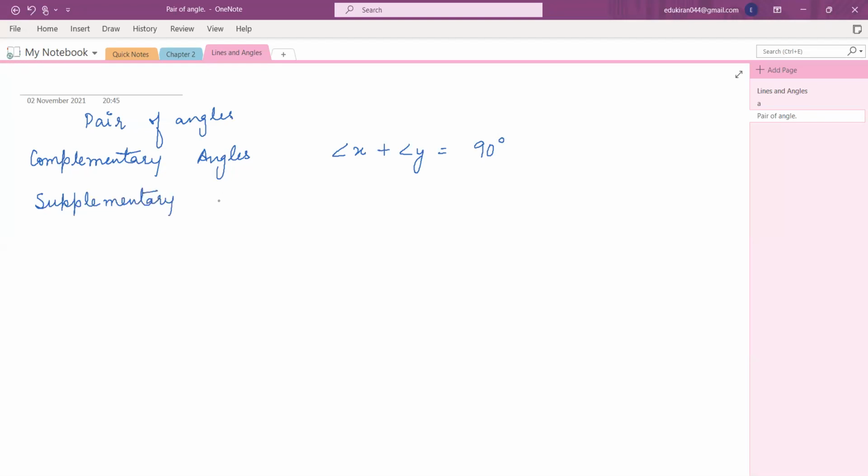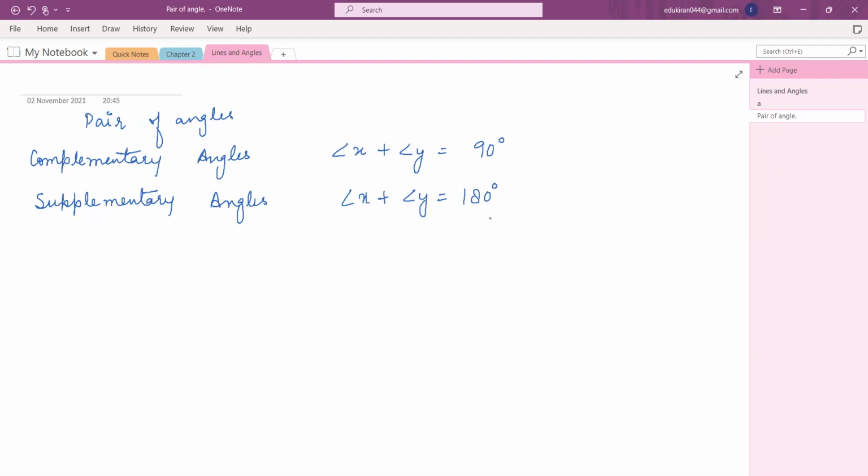Angle X plus angle Y is equal to 180 degrees. Exactly. If their sum is 180 degrees, then they are called supplementary angles and they are called supplements of each other. So angle X is the supplement of angle Y, and angle Y is the supplement of angle X.